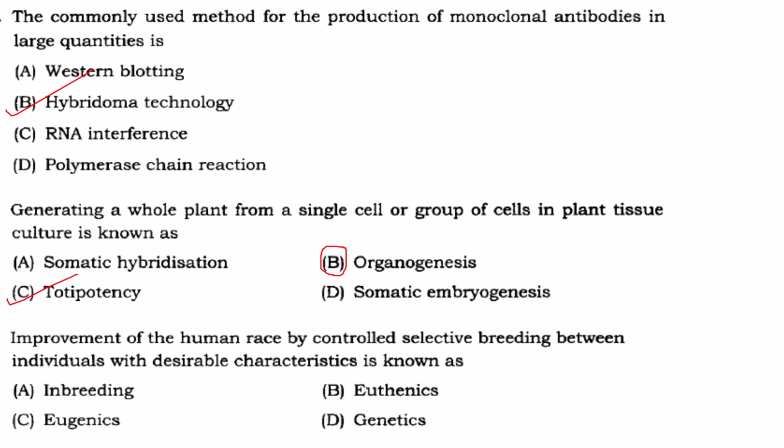So it is not an improvement of human race. Then comes euthenics. It is improving the human race by bringing improvements in the living conditions as well as in the environment. Genetics means, you know, study of genes, hereditary variations, etc. Then eugenics is the answer. Answer is option C.